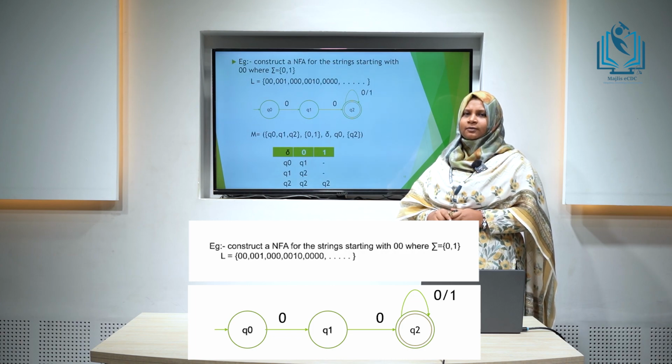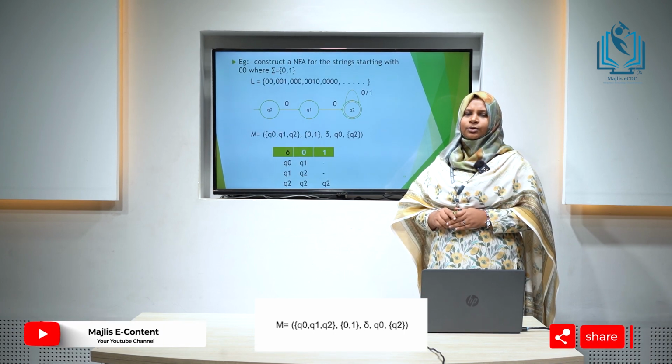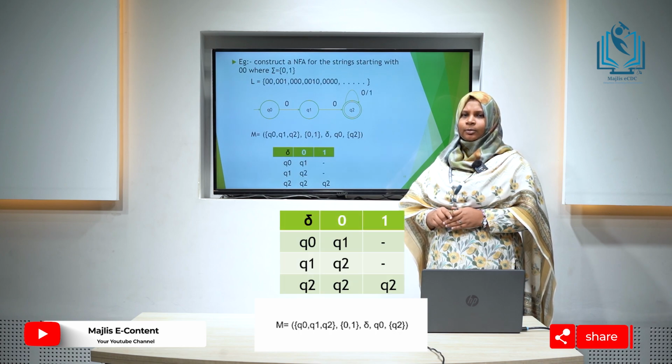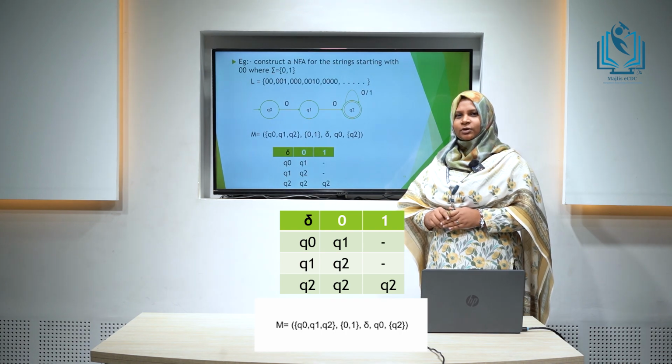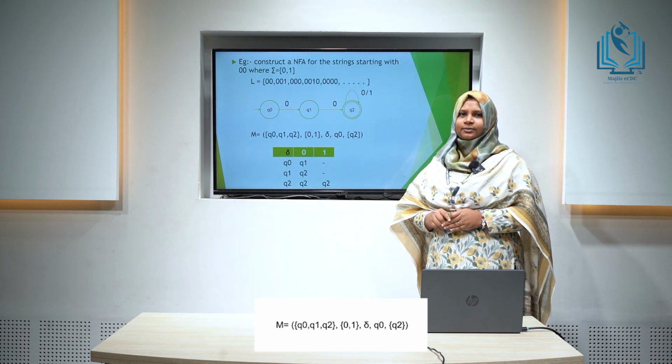So the machine will be defined as the set of states Q0, Q1 and Q2, sigma is 0 and 1, and the transition is given in the tabular form where all the transitions are not defined. Q0 is the initial state and Q2 is the final state.